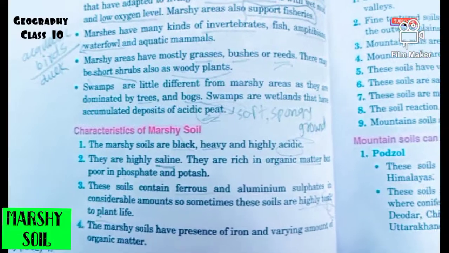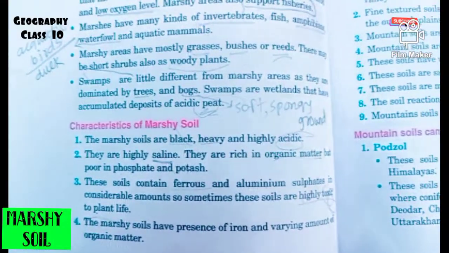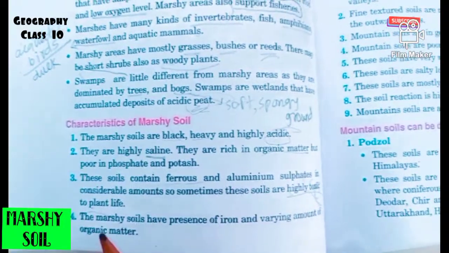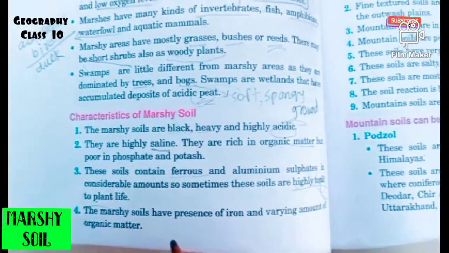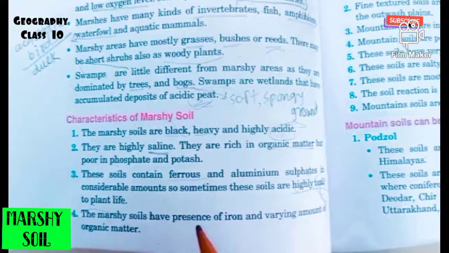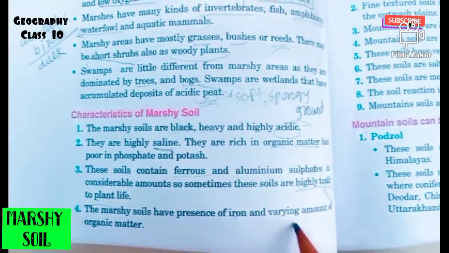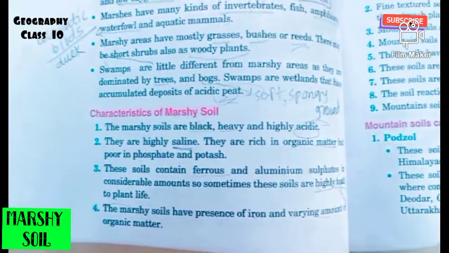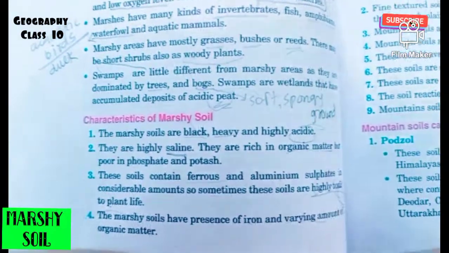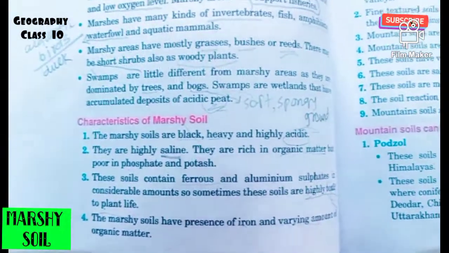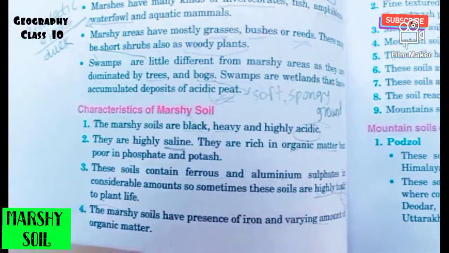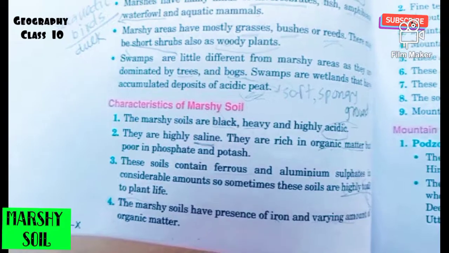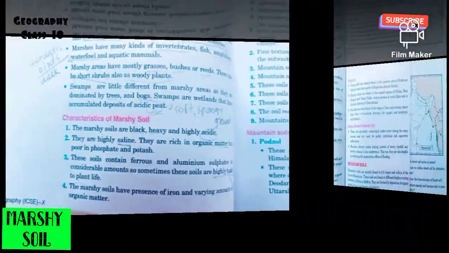Toxic means highly poisonous, and that is why most plants cannot grow here in a proper way. Marshy soils have some presence of iron and varying amounts of organic matter. So these are some of the characteristics, and if questions are asked, any two or three characteristics of the soil should be mentioned. Now let's find out the areas or regions in India where we can find it.